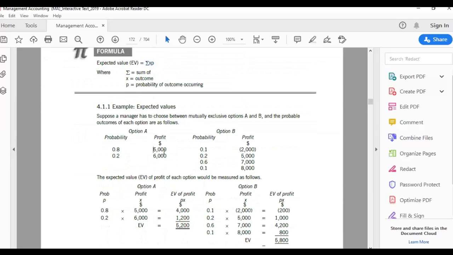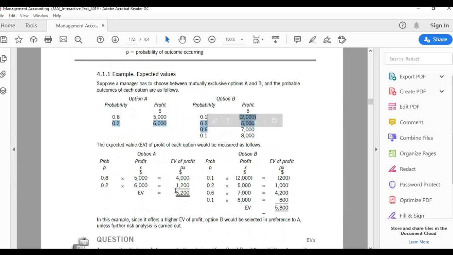There is an option A and an option B. In option A, either you get 5,000 with 80% or you get 6,000 profit with 20%. And there is an option B, another project, in which you can make either a loss or a profit, with their probabilities.